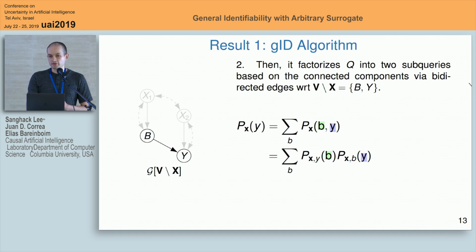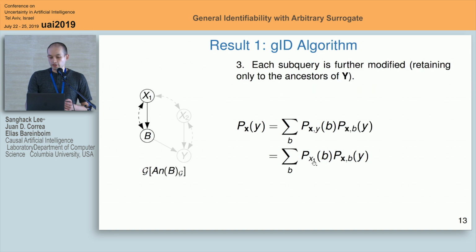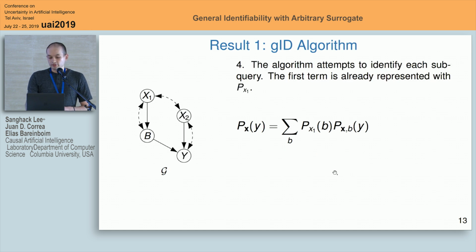So the first thing the algorithm will do is to introduce variable b here, and then we can use the constraints implied by the graph to break this into two terms. And then we can try to modify each one of these subqueries. Now we divide and conquer. And later, we will try to identify each one of these two pieces from the available distributions.